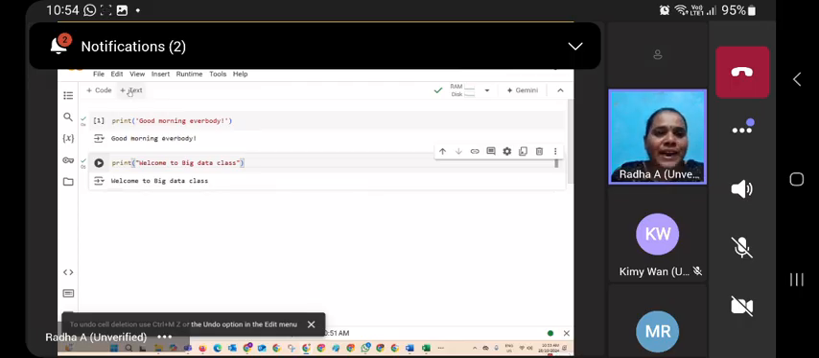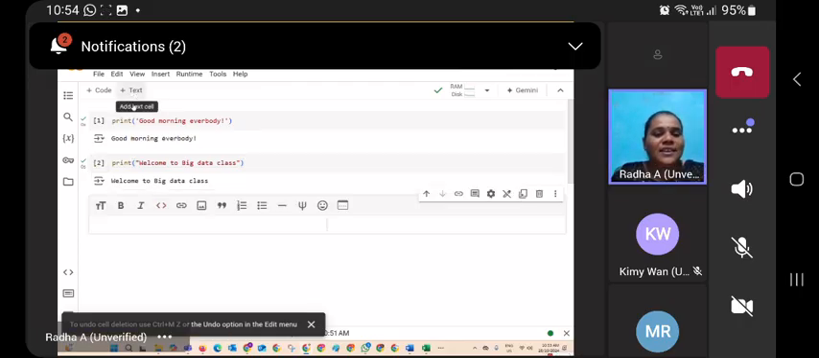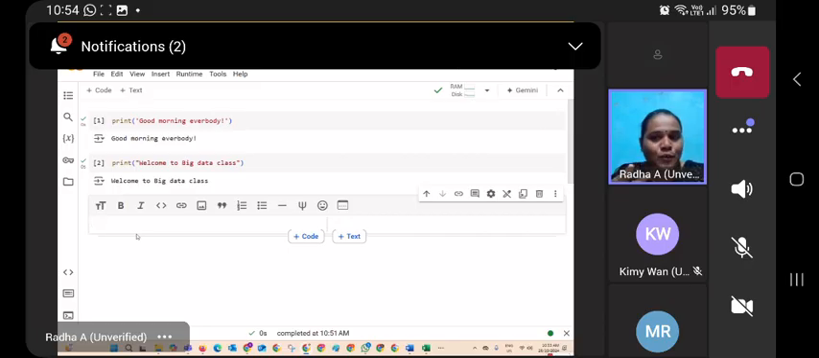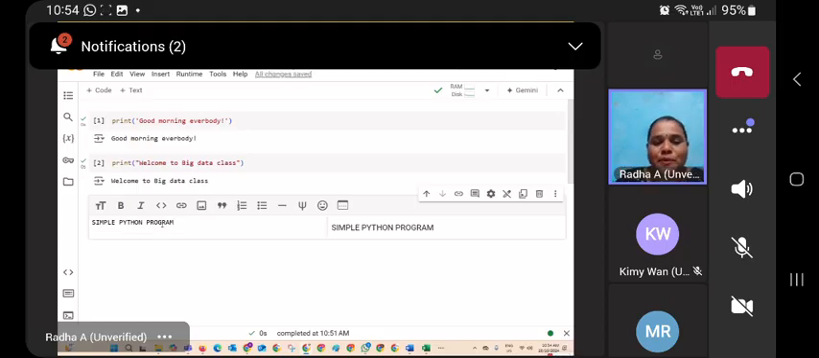Now I go for adding a text box. The text box is for giving the title only. You cannot type the program in the text box, it won't execute. So for example, let me type a simple Python program. I just give the title: simple Python program.